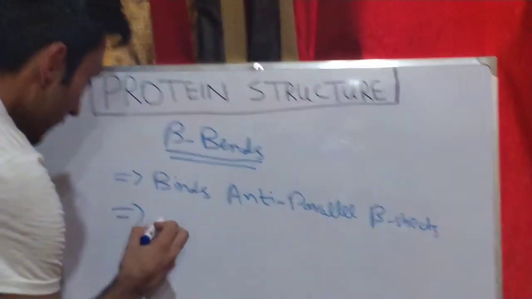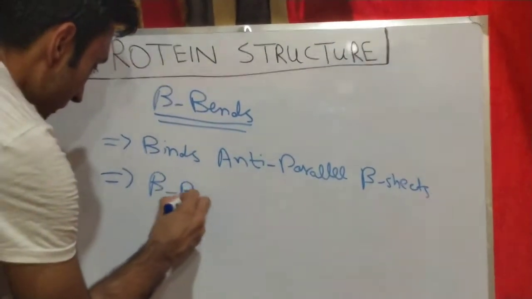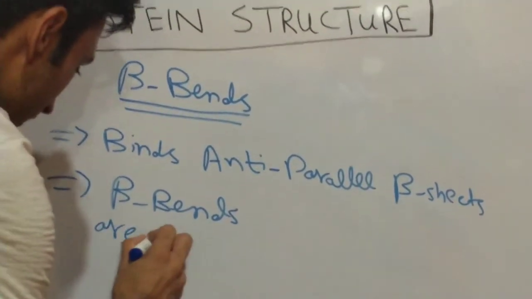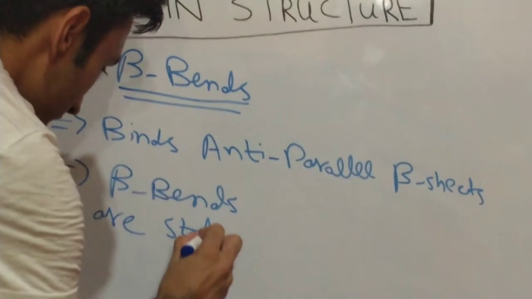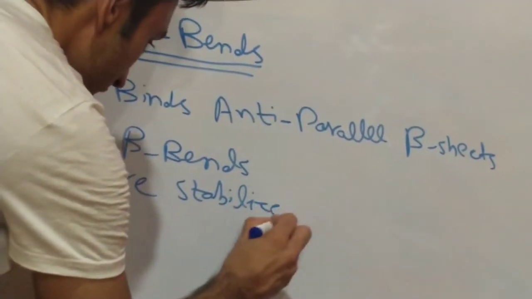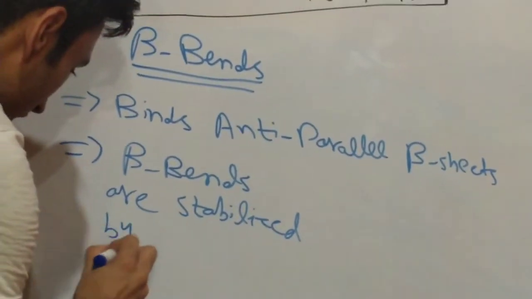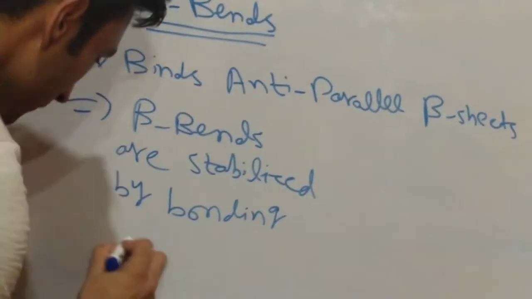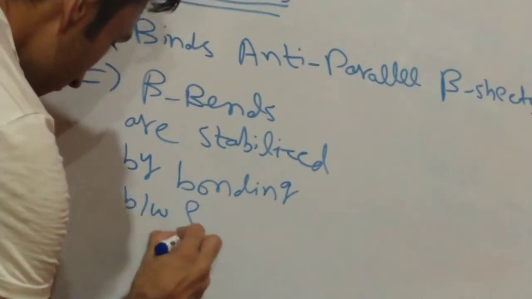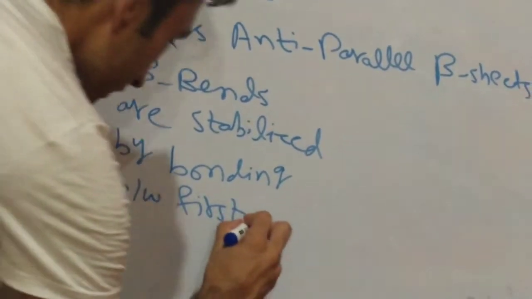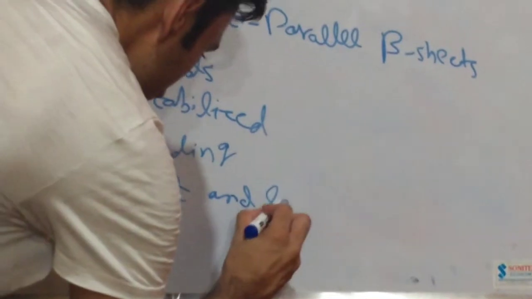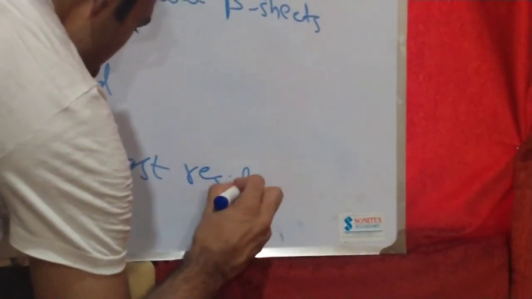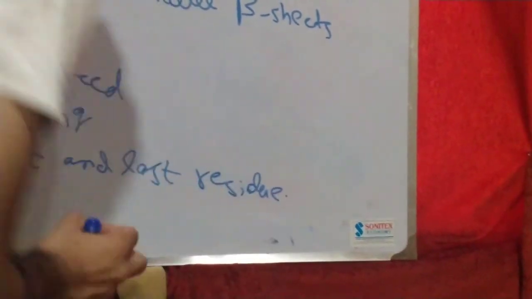So beta turns are stabilized by the bonding between the first and last residue. So that's all about the beta turns.